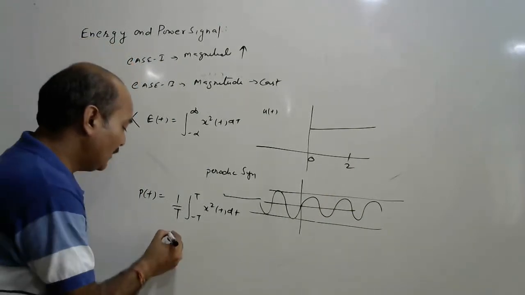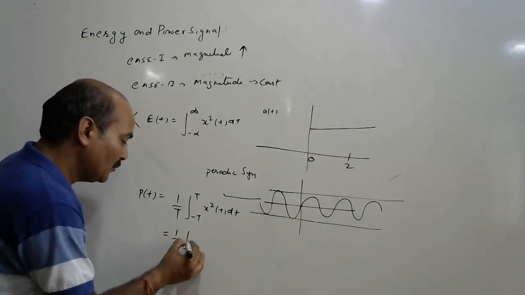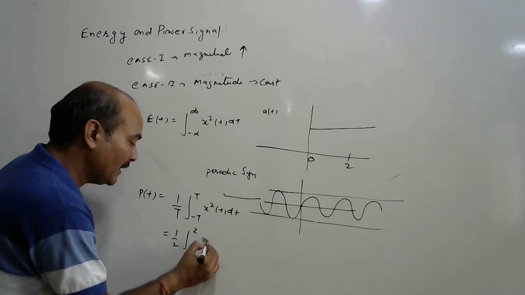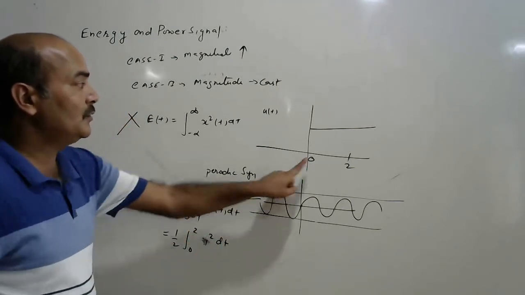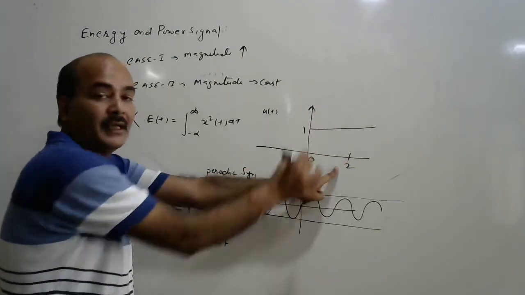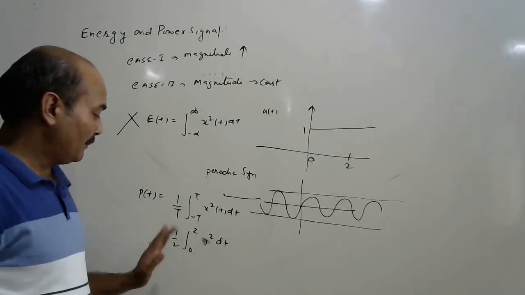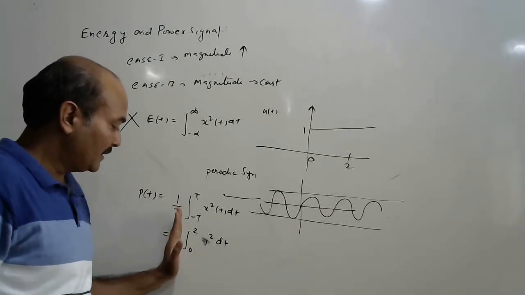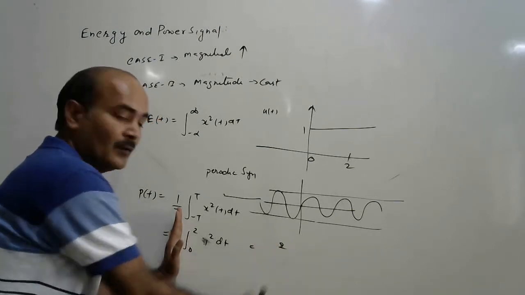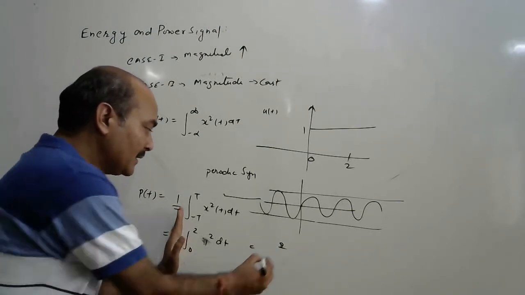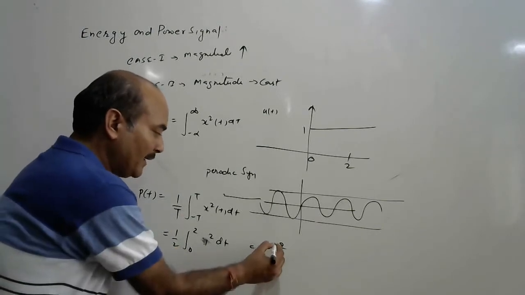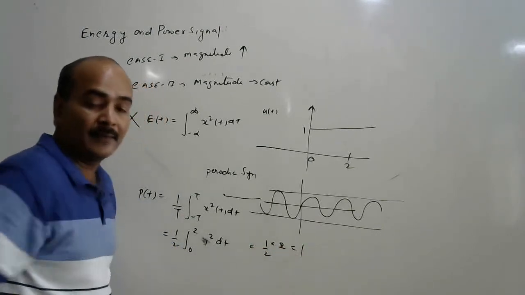So the value is 1 upon 2, integral 0 to 2, 1 square dt, because from 0 to 2 the value of ut is 1. So the energy between 0 to 2, the single value is 2. And if you divide this by 2 for the power, this is 1.